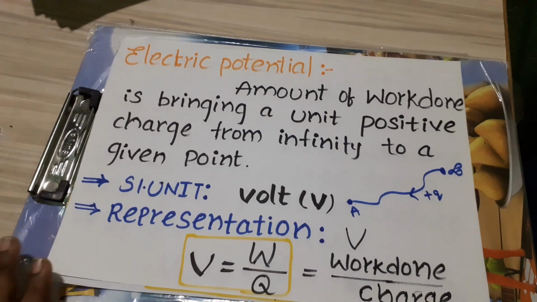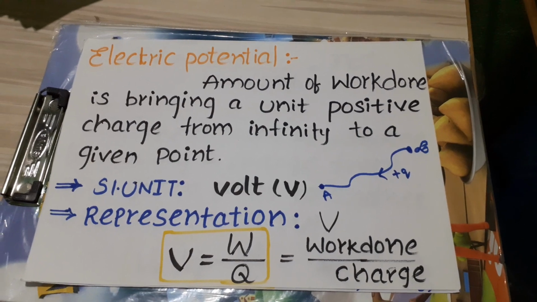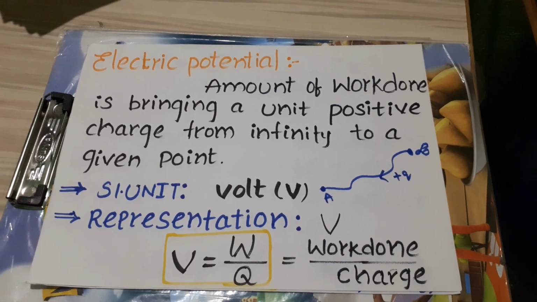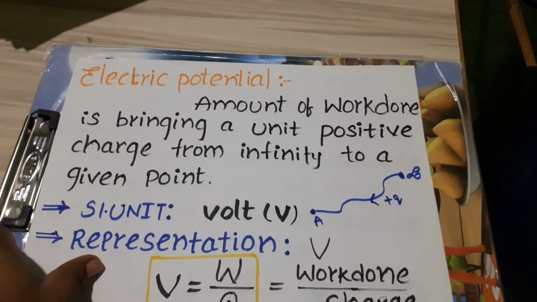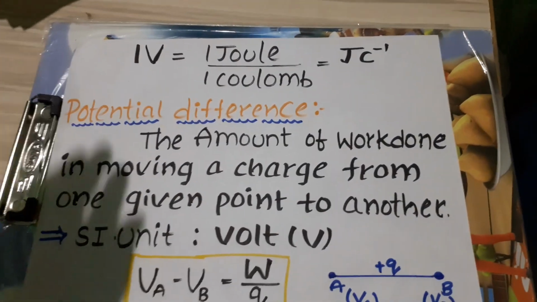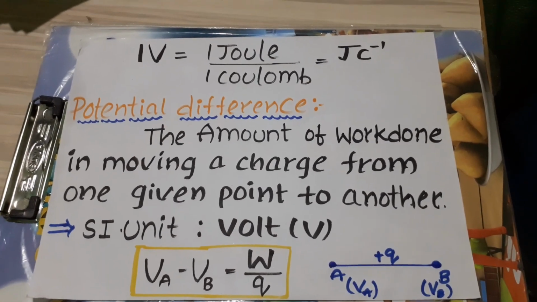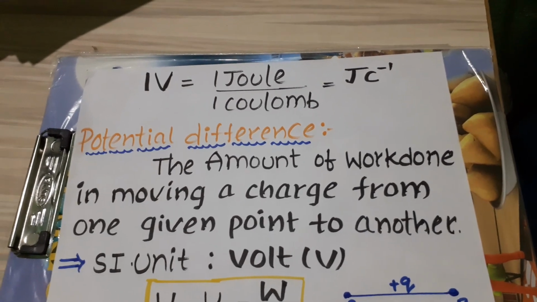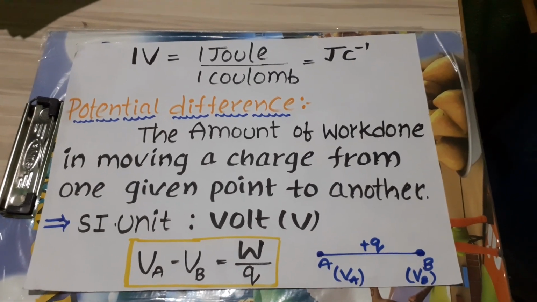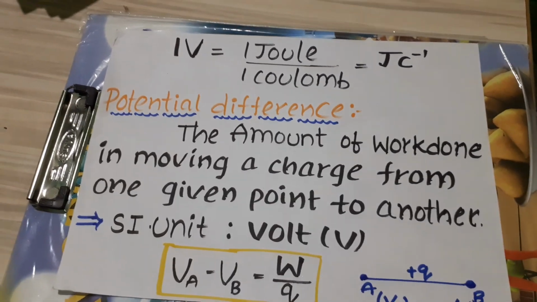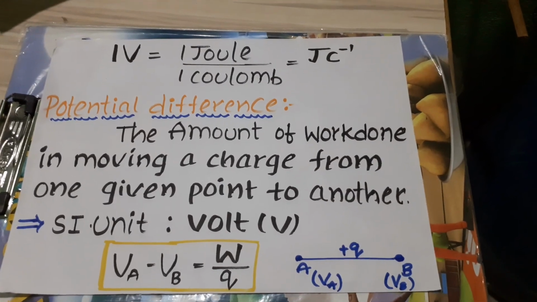The SI unit is volt. Representation: V equals work done by charge. Work done is denoted by capital W, and charge by capital Q. V equals W by Q. Define 1 volt: the unit of work done is joule. 1 joule of work done for 1 coulomb of charge is called 1 volt.